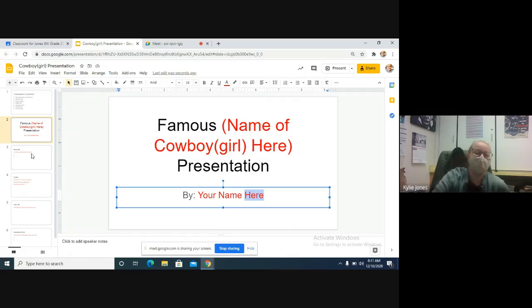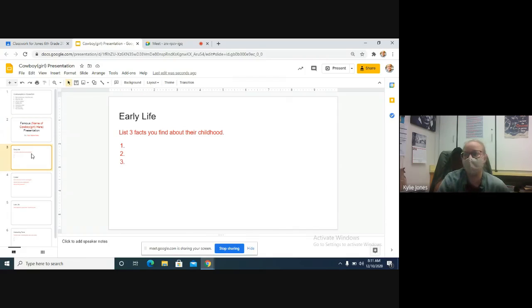Then on slide number 3, it asks about their early life. That means their childhood, like from when they were born, maybe where they were born, when, how did they grow up, what happened to their parents, if they had parents, things like that. Maybe they have siblings. So you need to give me 3 facts about their childhood.